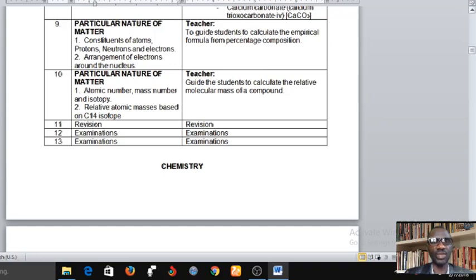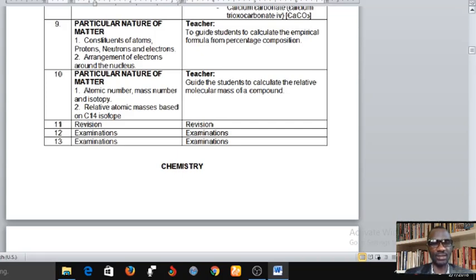Then you have the protons, the neutrons, and the electrons. And then we're going to see arrangement of electrons in the nucleus. And the teacher will guide students to calculate the empirical formula from percentage composition. And that's all for week 9, and then we come to week 10, particulate nature of matter.